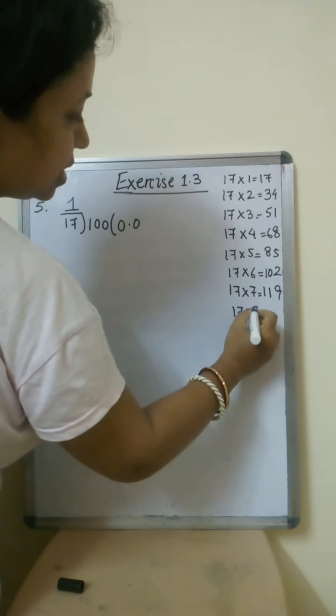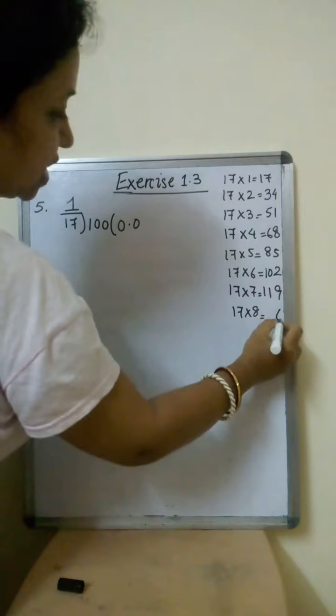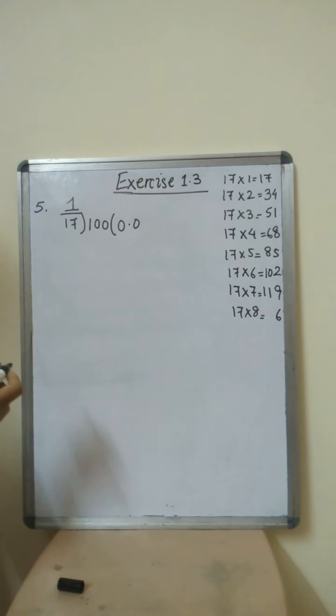17 eights are 8 sevens are 56, carry 5, 8 ones are 8, 9, 10, 11, 12, 13.